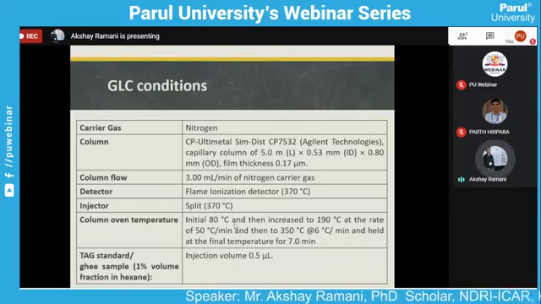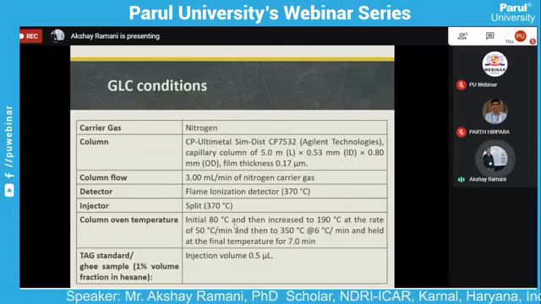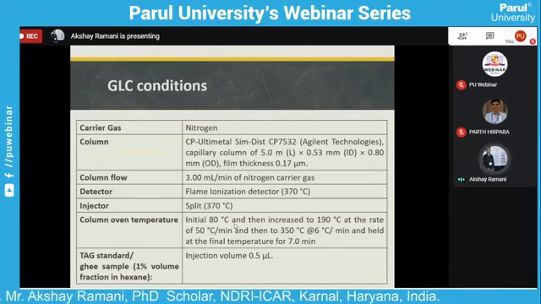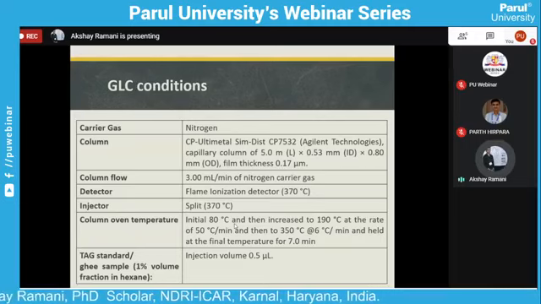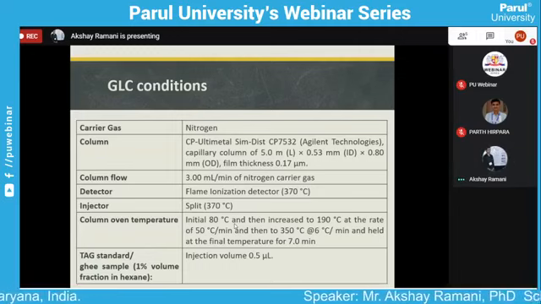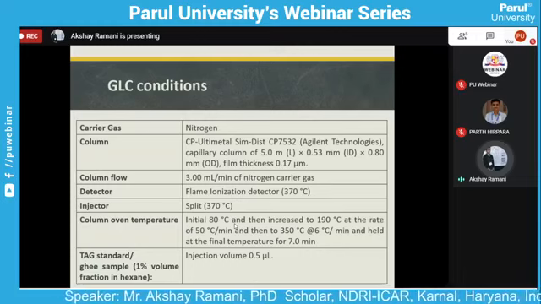What flow rate did we set in the analysis? The column flow rate is 3 ml per minute, with nitrogen as the carrier gas. Which detector was used? A flame ionization detector at 370 degrees centigrade was used to detect the triglycerides of the milk fat. As the injector, we use a split type injector at 370 degrees centigrade.